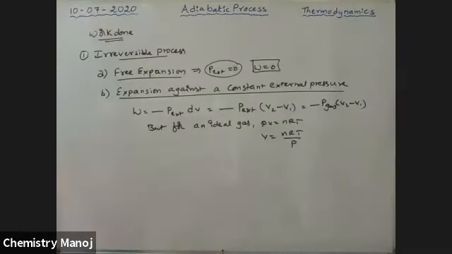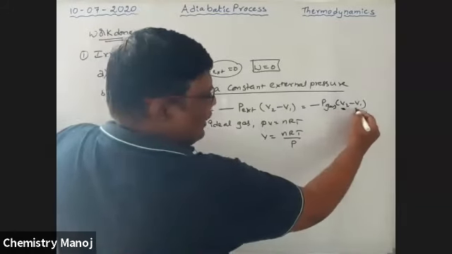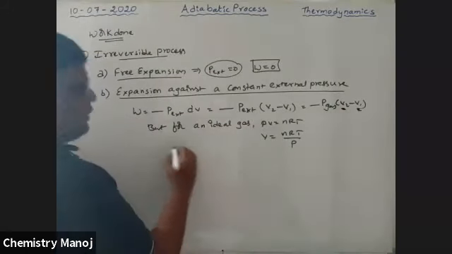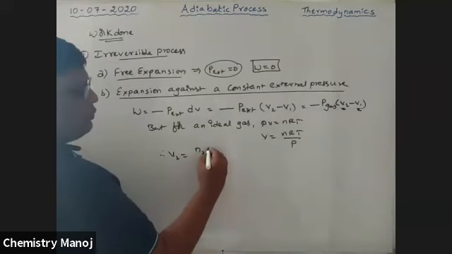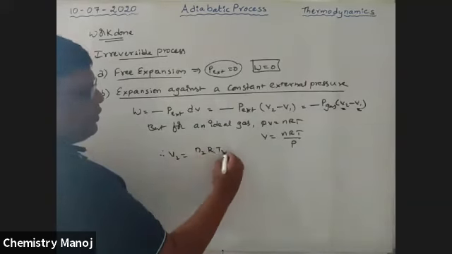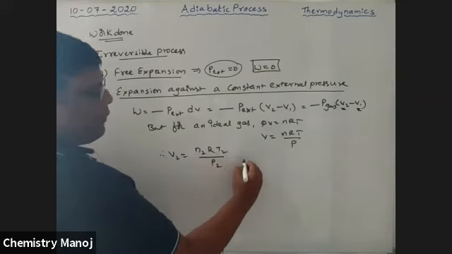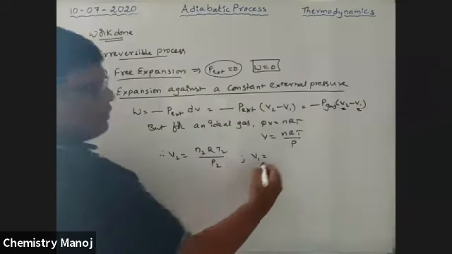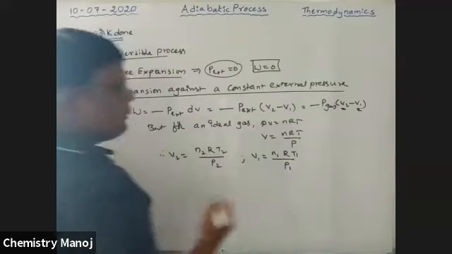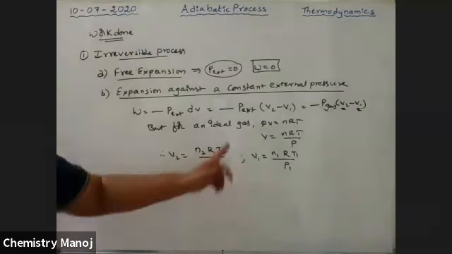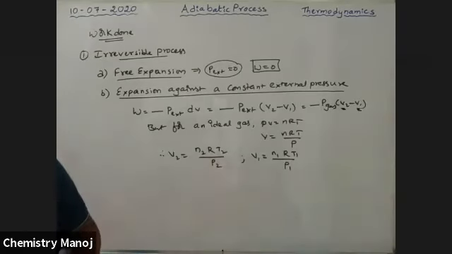nRT by P is the V2 value. Now I'm collecting V2 and V1 from this. Therefore, V2 is equal to n2 R T2 by P2, and V1 is equal to n1 R T1 by P1. From this, V1 and V2 are the relations.